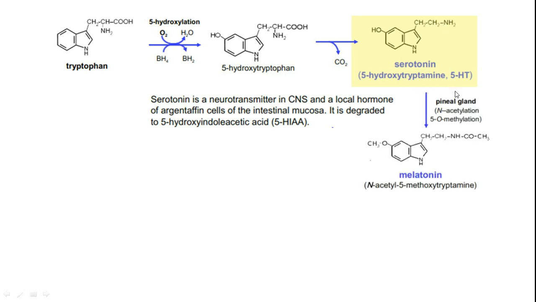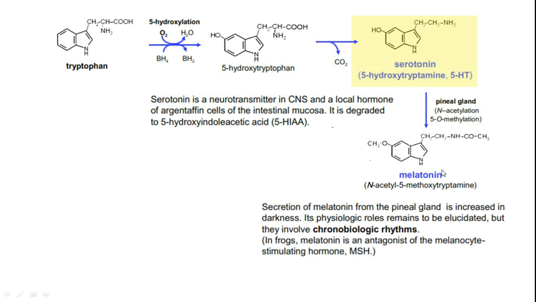Next, in the pineal gland, acetylation as well as methylation reactions happen over here to give us melatonin. Earlier we have heard of one related chemical, that is melanin. Melanin is for pigmentation. This is melatonin. Melatonin is a very important chemical which maintains our sleep cycle. Secretion of melatonin from the pineal gland is increased in darkness. For us, it controls our sleep cycle.